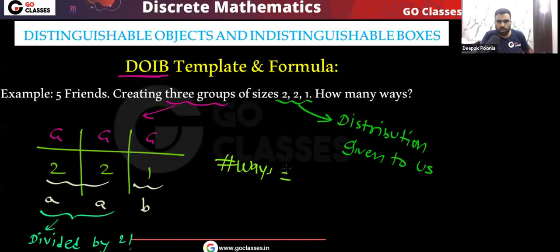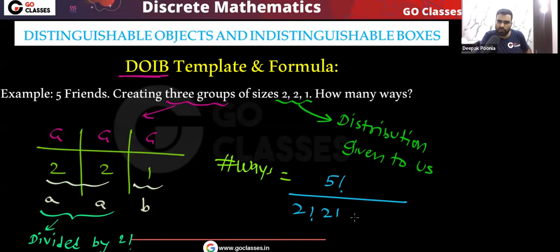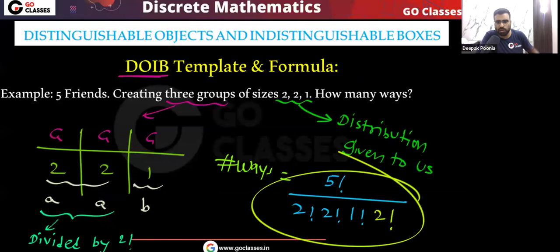So finally, what will be the number of ways? First you apply the DODB template formula. This total is equal to 5 friends, because we are distributing all the 5 friends. So the DODB template formula will be 5 factorial divided by 2 factorial, 2 factorial, 1 factorial. Now you also need to divide for the repeated elements. Because you have this double A, 2 factorial will also come.